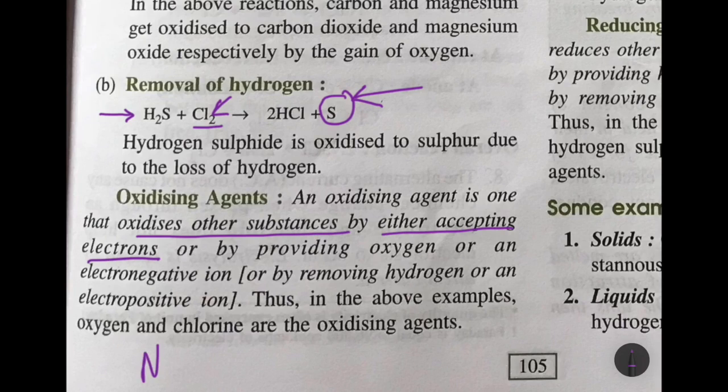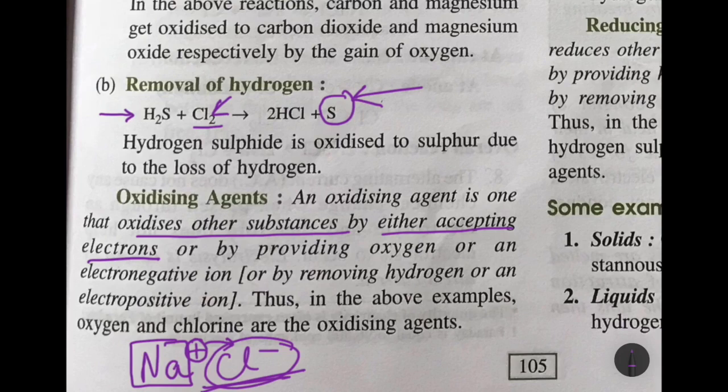In the case of sodium chloride, chlorine is the oxidizing agent. Why? Because it accepts electrons from sodium and turns sodium into a positive charge. So sodium here has become oxidized and chlorine is the oxidizing agent.